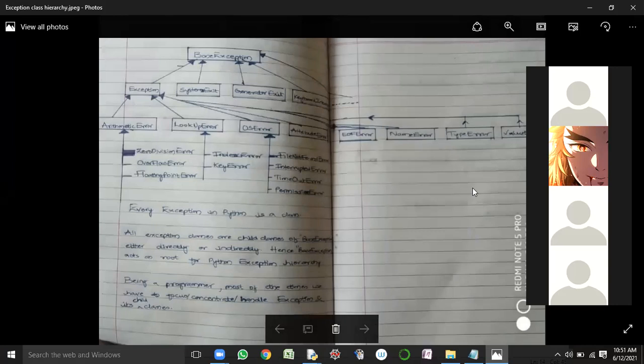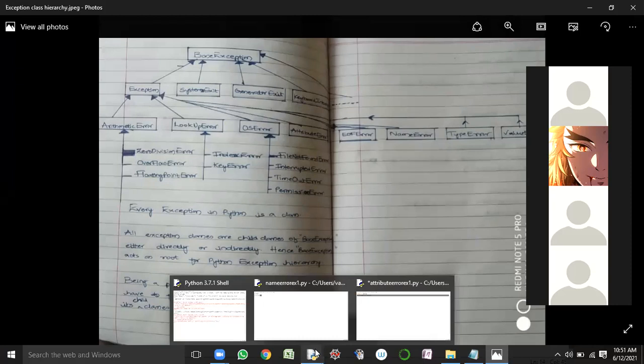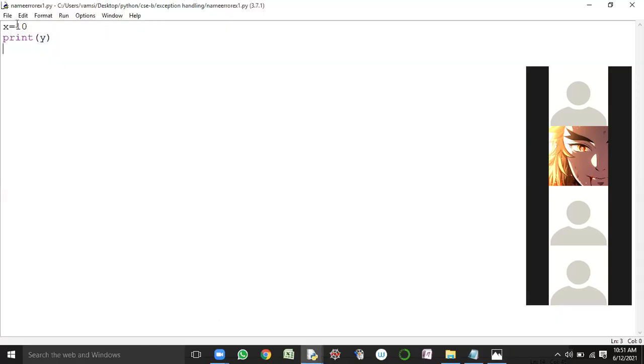Now let us discuss the type error. Now I'm writing def fun1 of x comma y. Defining a function which accepts how many inputs? Two inputs.